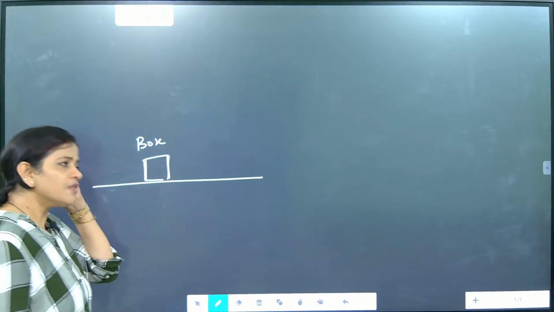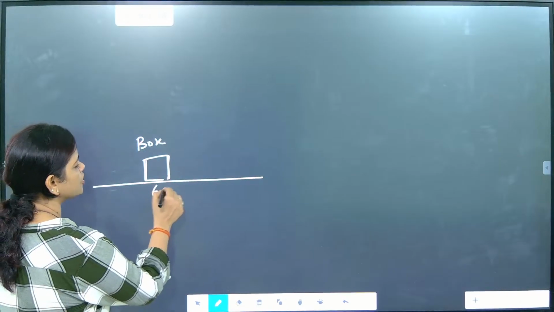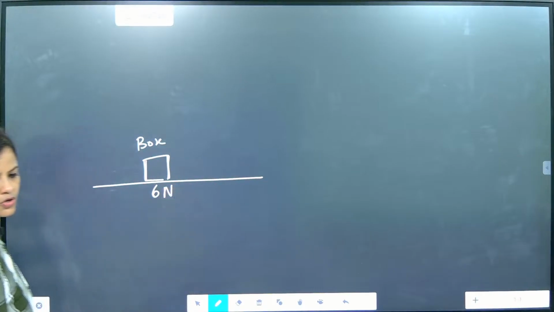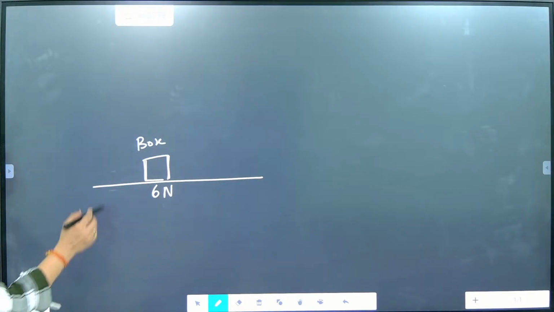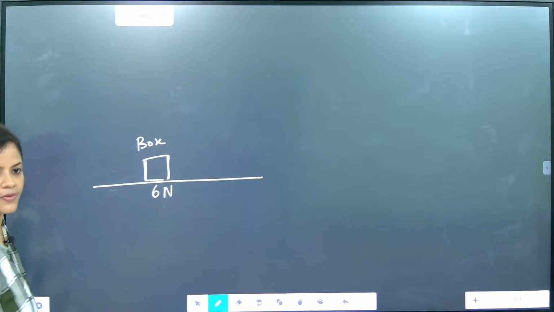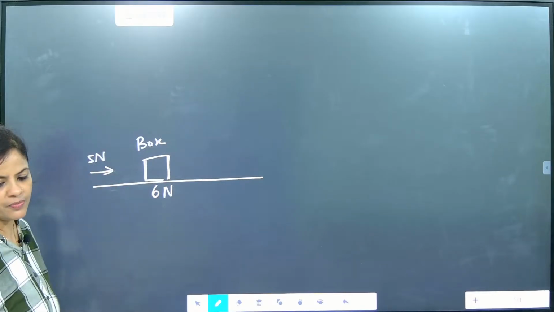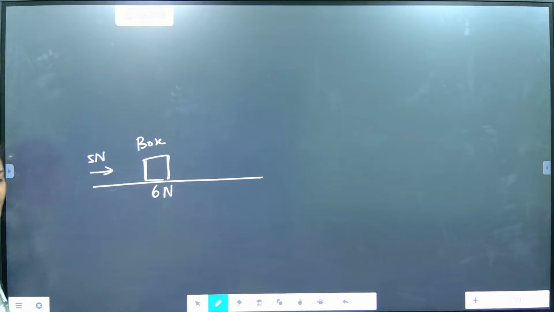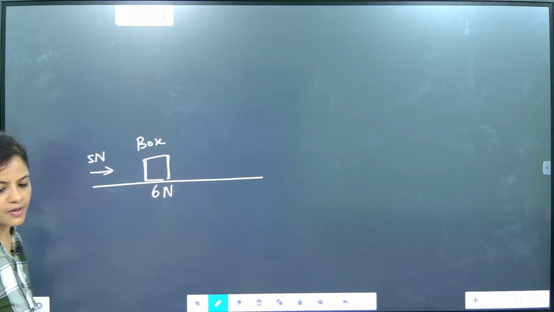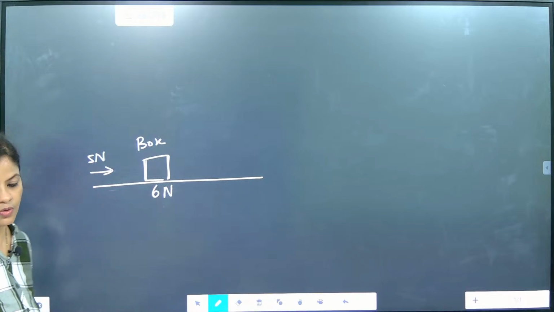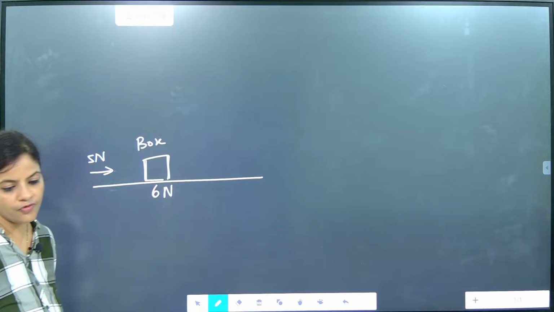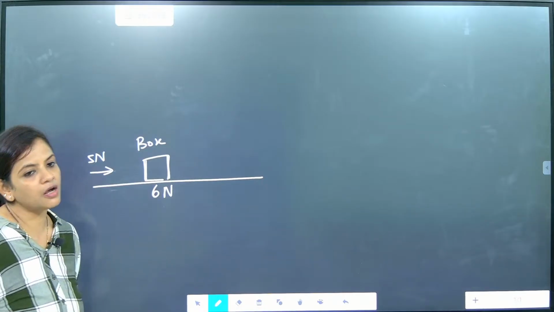Now this box needs a force of 6 Newton and you are applying a force of 5 Newton. Will the box be moving? No. The box will not move because it is not overcoming inertia.